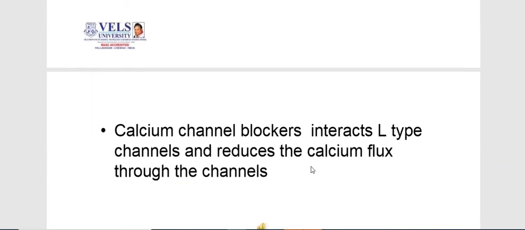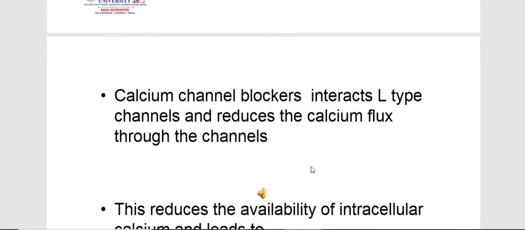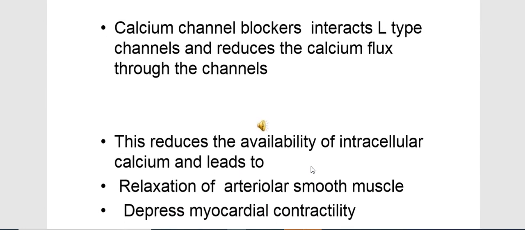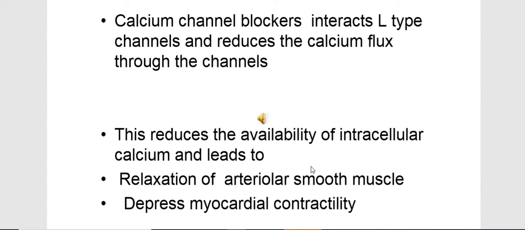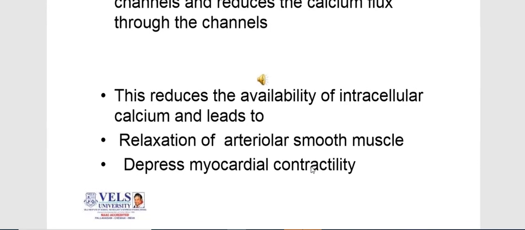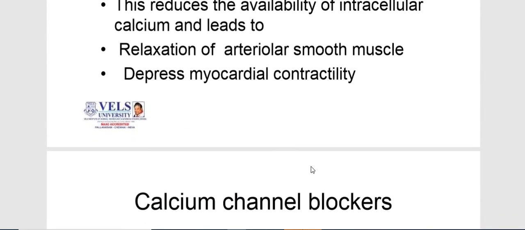Calcium channel blockers interact with the L-type channel and reduce calcium influx through the channel, so the availability of intracellular calcium decreases. This leads to relaxation of arteriolar smooth muscle and depresses myocardial contractility.